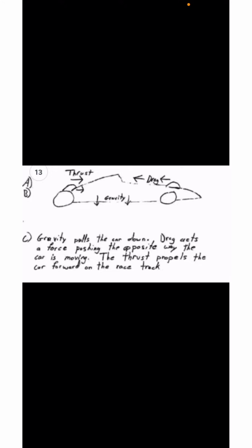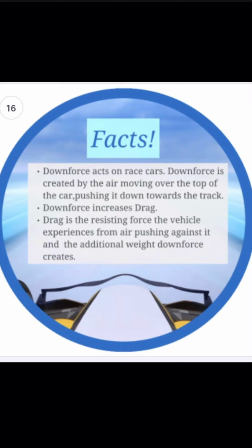This is a racing car. Gravity pulls the car down. Drag acts as a force pushing the opposite way the car is moving. The thrust propels the car forward on the racetrack. Now some more interesting facts about racing cars.